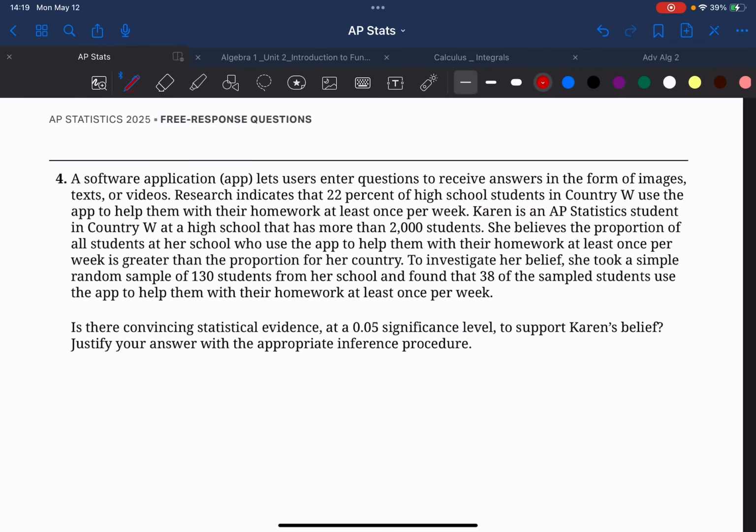This is AP Statistics 2025 free response questions. This is my sample answer and how I would answer the question if I was taking the exam. So this is number 4.